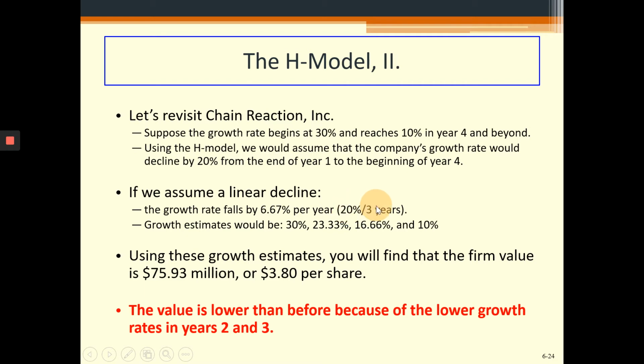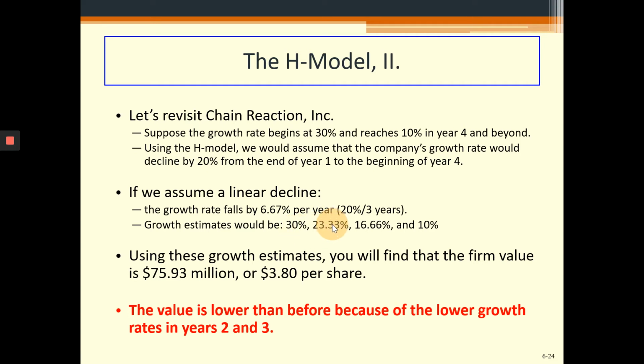If we divide it, we see that the growth should fall by 6.67% per year in order to come from 30% in the first year to 10% in the fourth year.